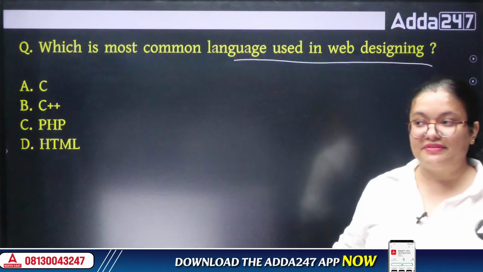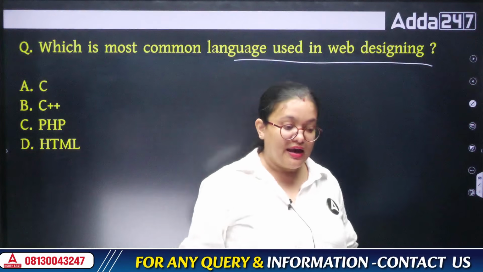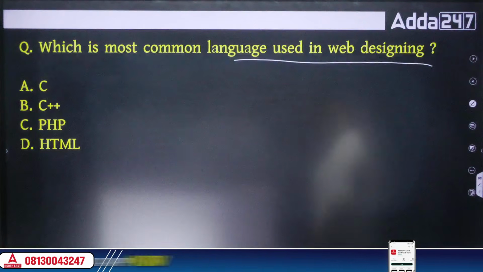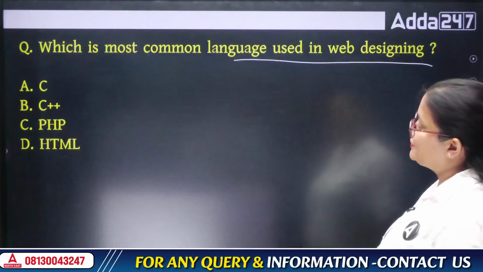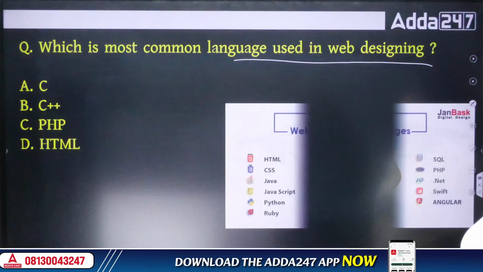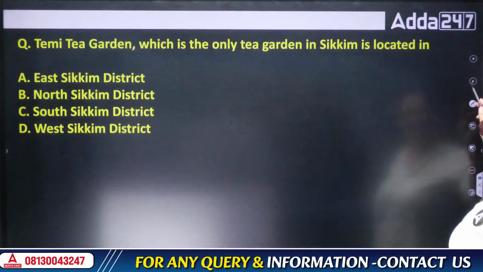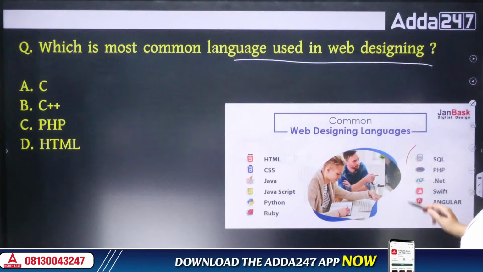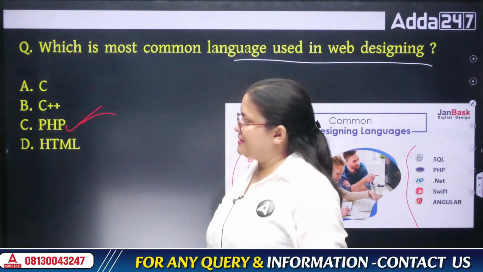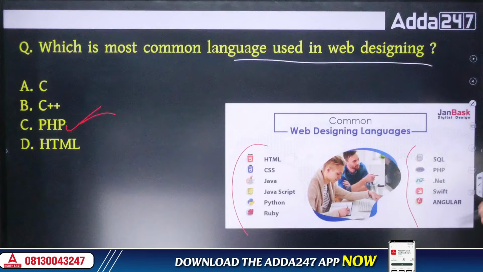So whenever we talk about web designing, there is a common form of language which we usually use. These languages are divided among high level languages, some are also known as low level languages, some as medium level languages. Among these, there are various web designing languages, but basically we use PHP, right? There are many types of languages that I have mentioned: SQL, PHP, .Net, Swift, Angular. These are all languages. Basically we use PHP for web designing. Okay, PHP or HTML.